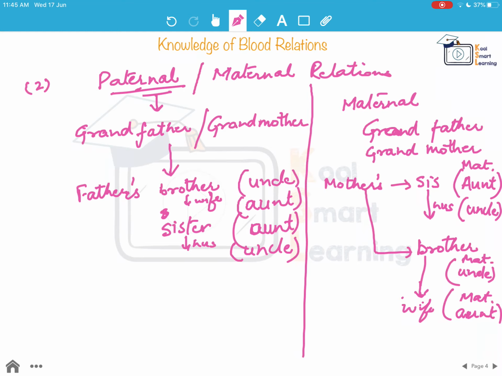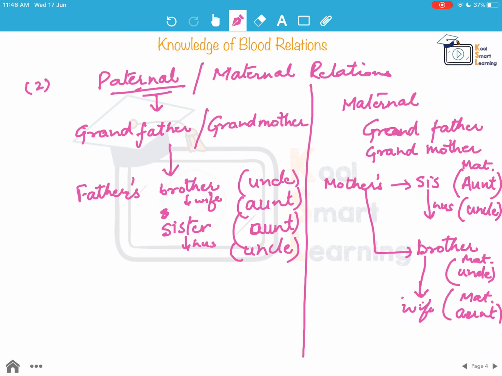Why we are specifying these is, in certain questions it requires us to know whether it is the maternal uncle or paternal uncle that we are talking about, maternal aunt or paternal aunt. So we should know what relations we are talking about. These could be specific to the question. In certain questions they may not take into consideration paternal and maternal, they'll just talk about uncles and aunts, then we are fine anyway.